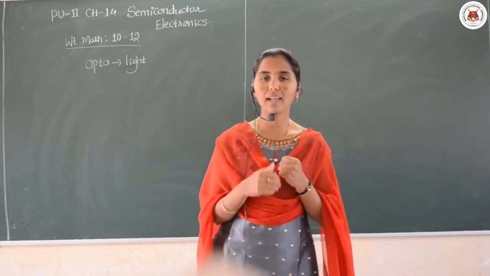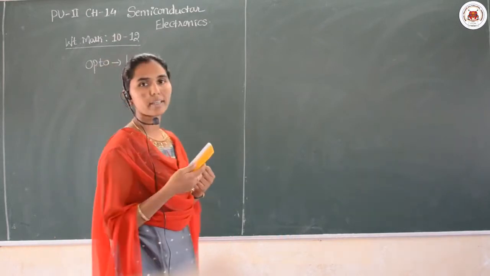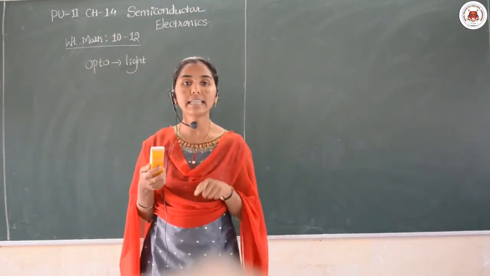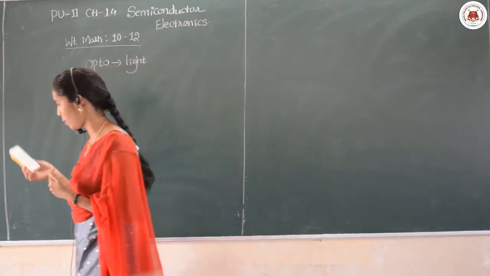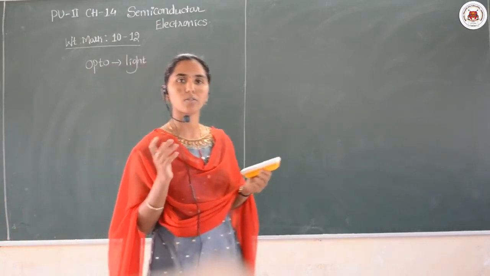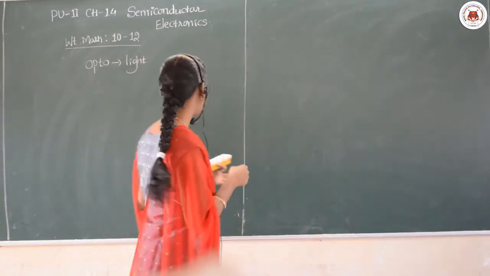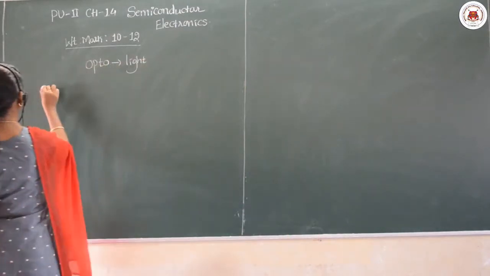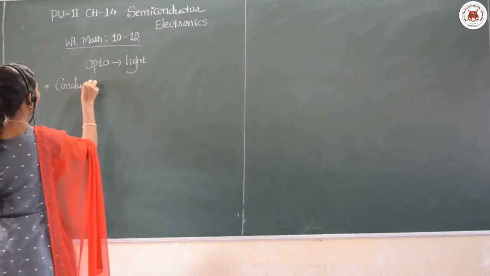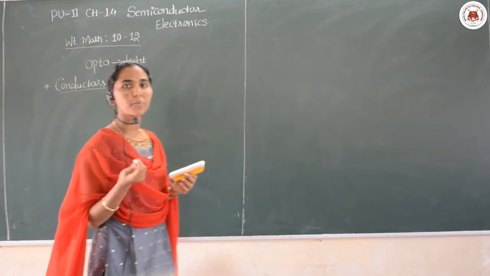Okay, then let us move forward to study the conductors, insulators and semiconductors based on their conductivity or resistivity, right? And see, in your lower classes also you studied this and you know the point very clearly. What are conductors? First point comes here, conductors. Conductors, what does it mean?